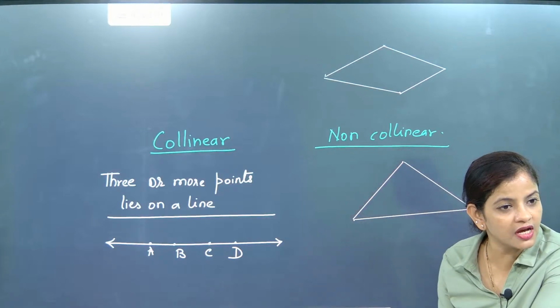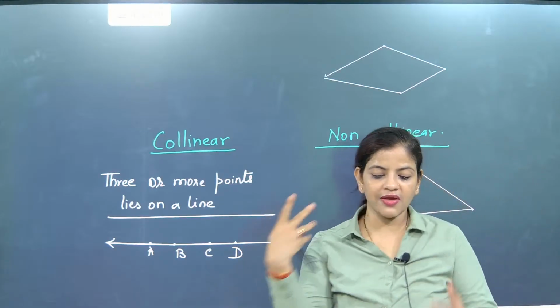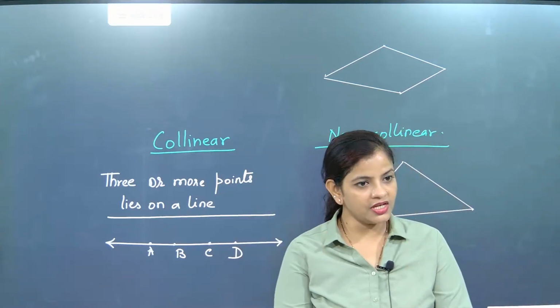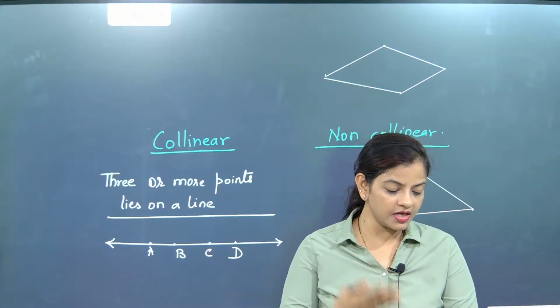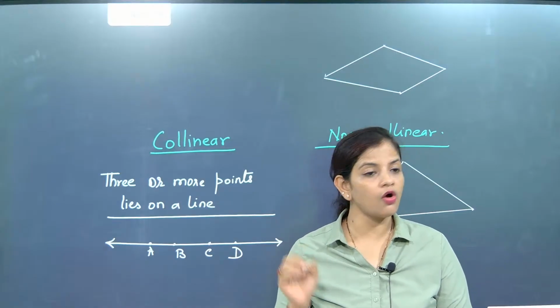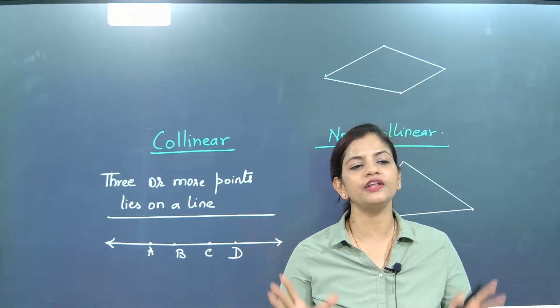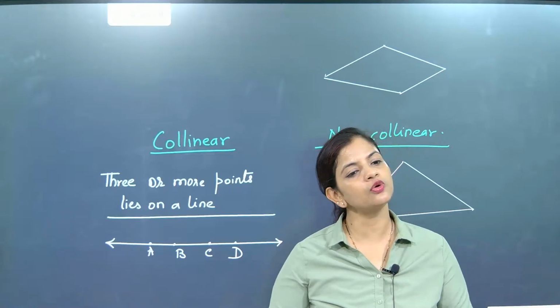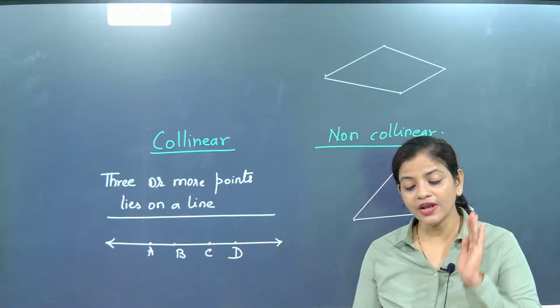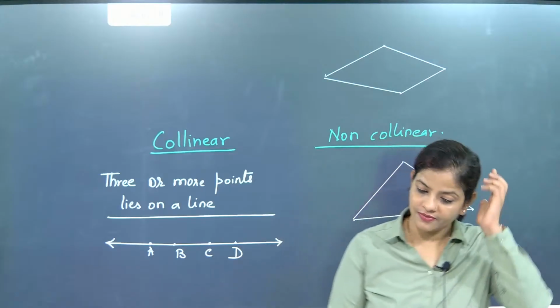Did you understand, beta? I want a very smart answer from all the children. Come on, Amrish, the question is: if I have 5 points, all in different positions in a plane, then what type of enclosed figure will they make? Non-collinear it is. What can be the shape of that?